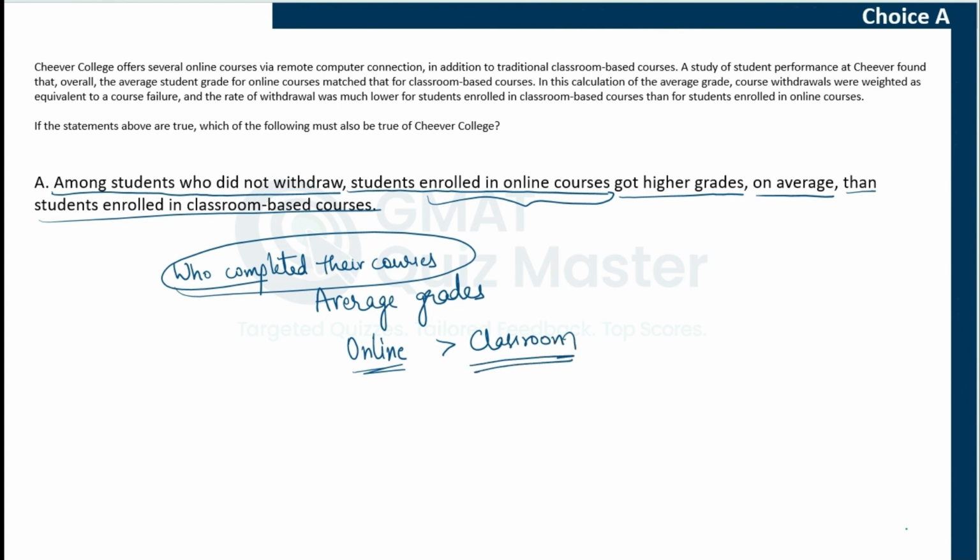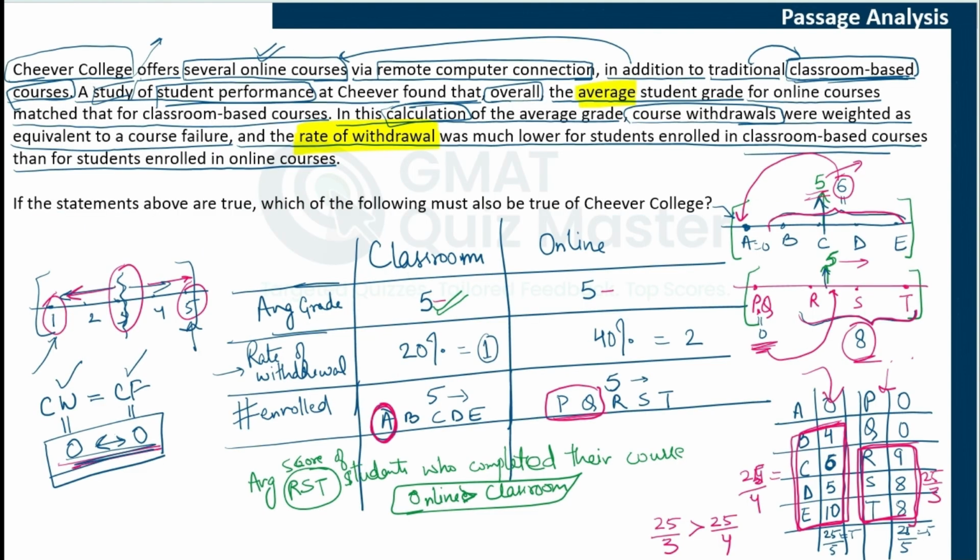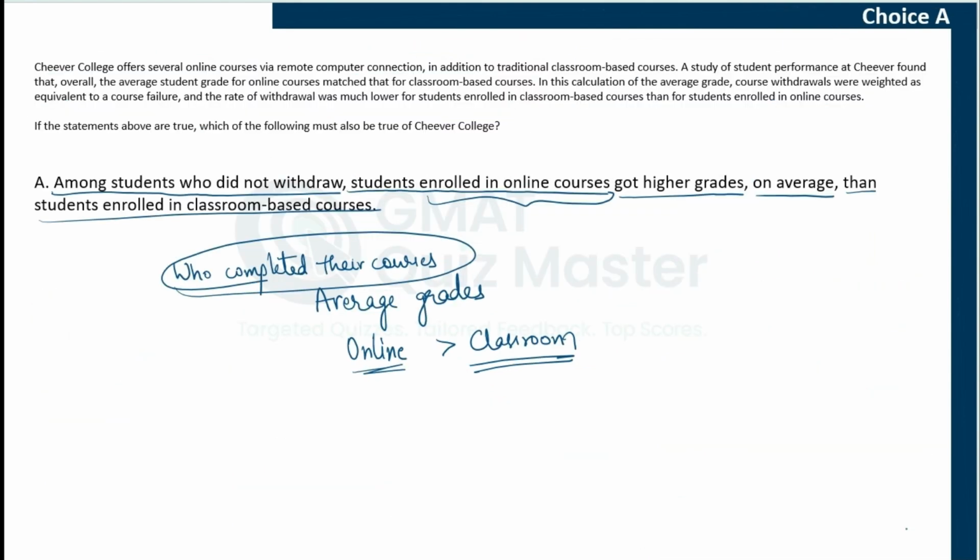Now, is this something that we discussed while drawing inferences? The answer is yes. While understanding the passage, we saw that if we talk about the average score of students who completed their course, then the average score for online students is more than the average score or grade for the students enrolled in classroom courses. This is what we inferred from all this discussion. And that is why choice A, so we have understood the meaning of choice A. We can say that yes, choice A is a correct inference because it is something that is definitely true if the passage given to us is true.